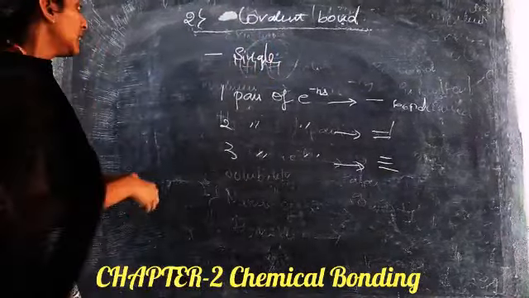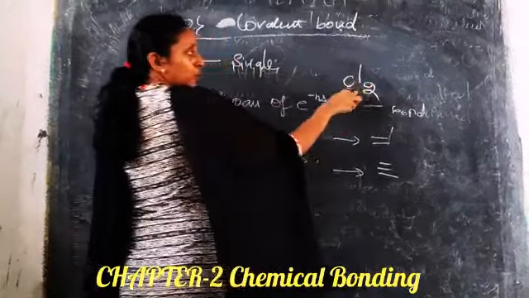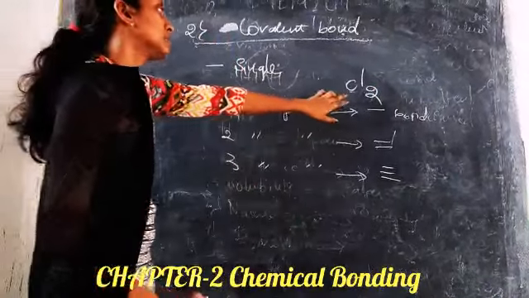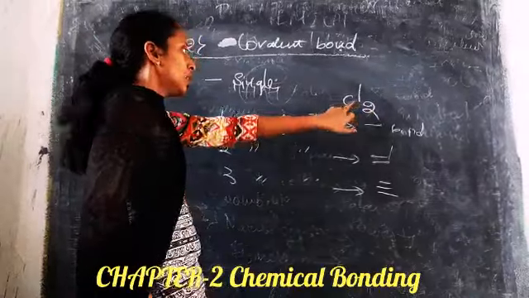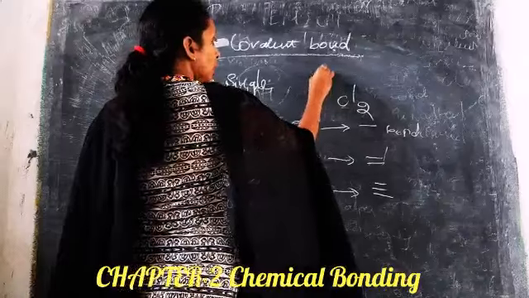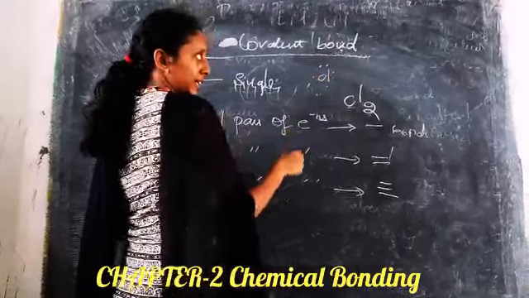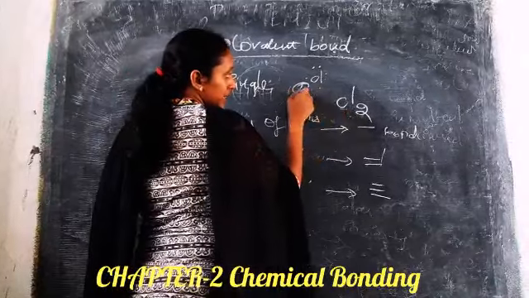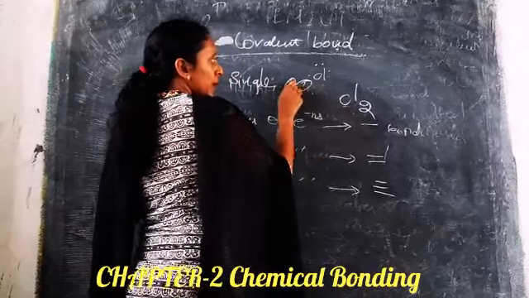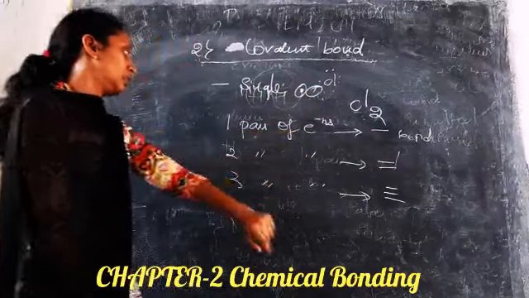So for example, I will give here chlorine. 2 chlorine atoms combine to form Cl2. So it requires only 1 pair of electrons. Whereas Cl, we already know, has 7 electrons. 1 electron it needs, so it will take from another Cl. And there is only 1 pair of electrons involved in the bond formation. So it is a single bond.